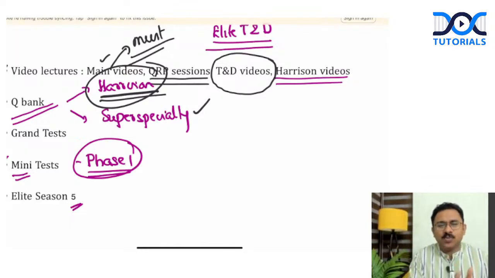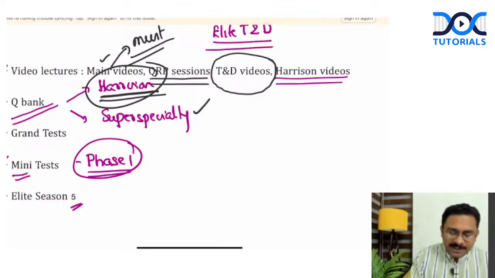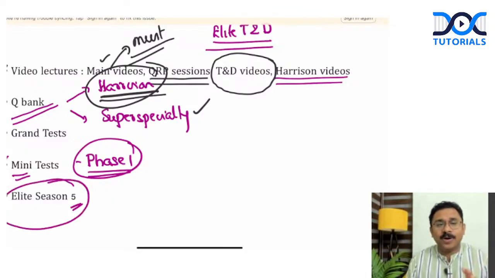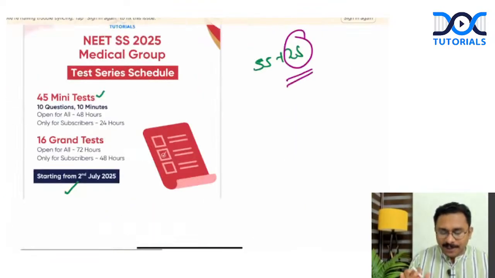Anyway, phase one is mini test. This mini test will be open for the QBank test series subscribers, but the Elite season 5 will be open only for the full course subscribers, that is the video course, because this time we are doing some elaborate video discussions as well for the Elite MCQs season 5. Okay, right.